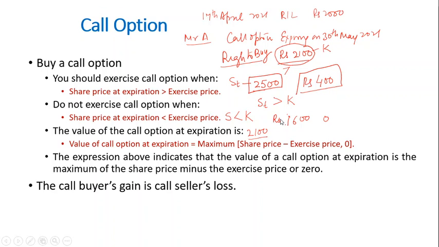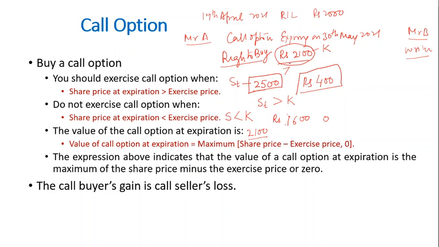And mind you, there's another party. Mr. A has purchased the call option, and there is Mr. B who has sold the call option. Now if Mr. A exercises the call option, Mr. B is obliged. Mr. B is a writer. He is obliged. He can't go back. He has to honor this commitment. However, if Mr. A doesn't exercise the contract, then in that case Mr. B will have the premium gain.